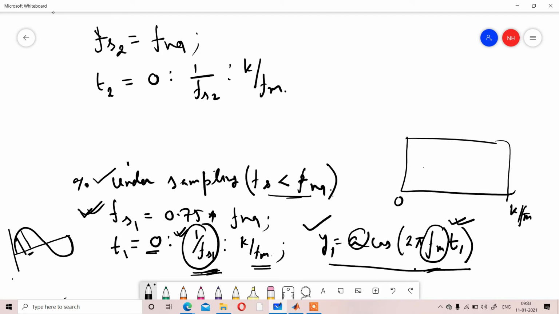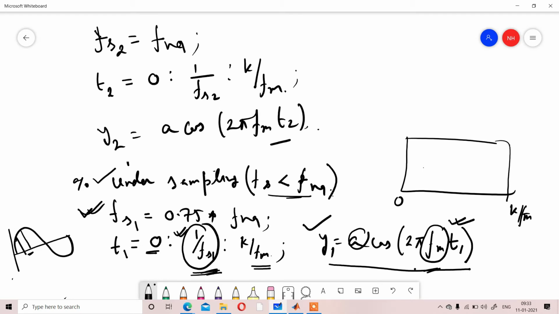You can check, fs2 is twice of fm, so whatever input you are considering, in that case both are the same. So obviously whatever value of y2 you are going to get here will be the same as y, the first output. So that is your second condition.